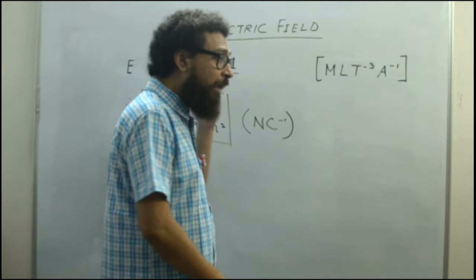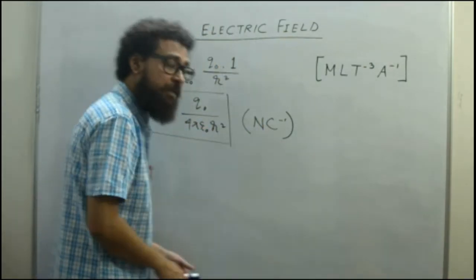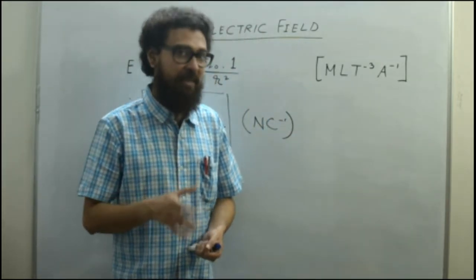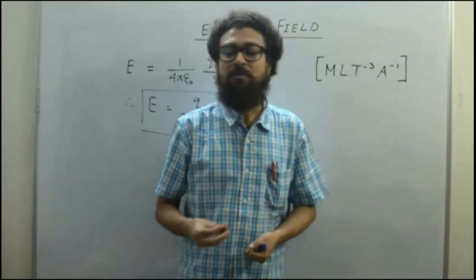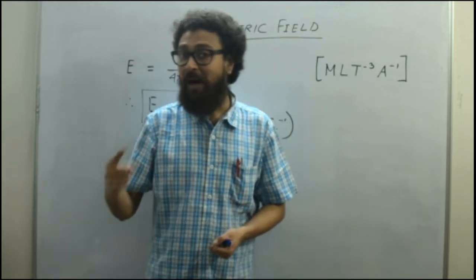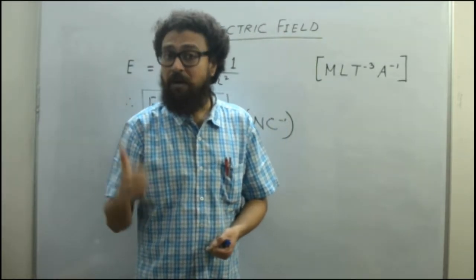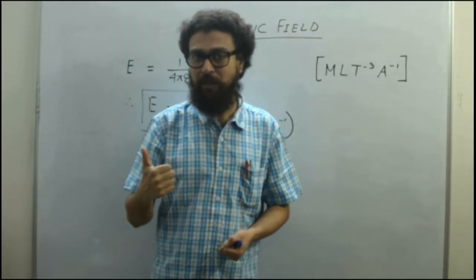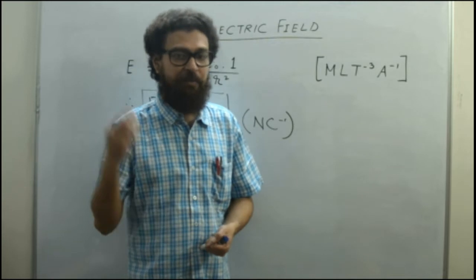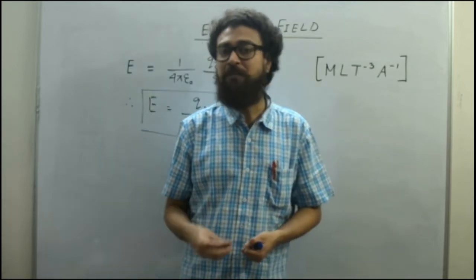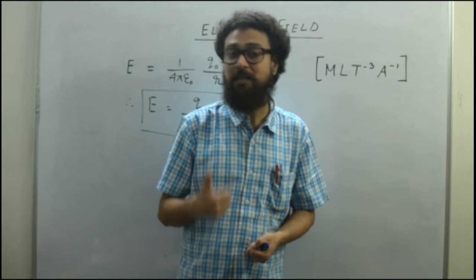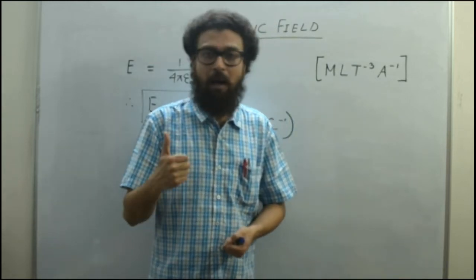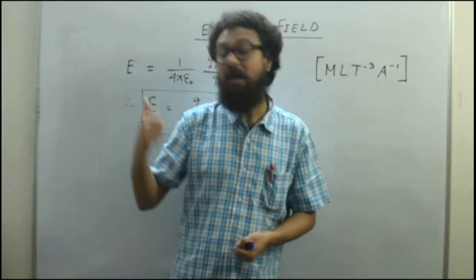But when we talk about the electric field, it has a specific definition: it is the amount of force experienced by a unit positive charge. Unit positive charge means 1 coulomb, because that is the basic unit of charge. When a unit positive charge is placed inside an electric field, the amount of force it experiences is the magnitude of the electric field at that point.